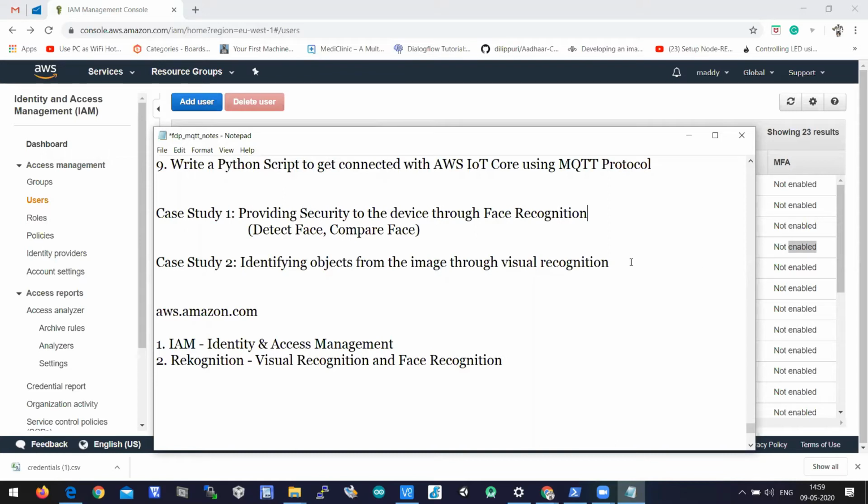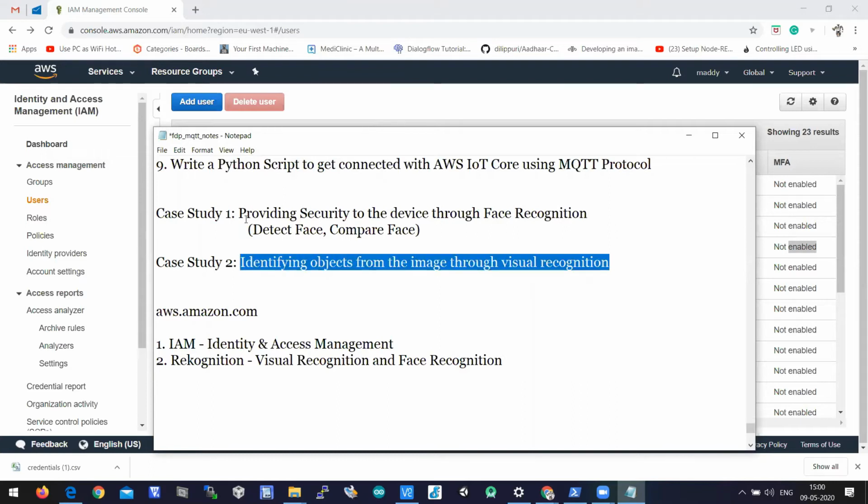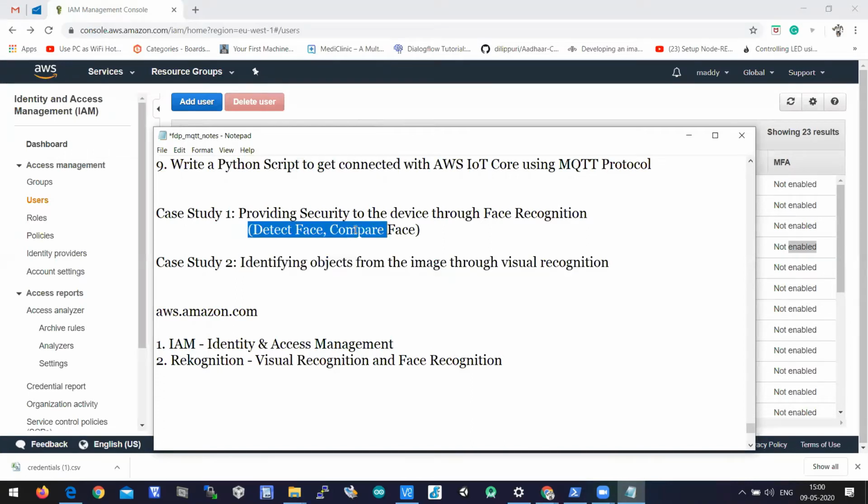So that means image analysis is what we wanted to show you in case study 2. In case study 1, we wanted to show you the face recognition process, how face recognition happens on AWS, such as detecting faces and comparing faces. To demonstrate these two case studies, we are using the IAM service, which creates a user through a program so that they can access the Rekognition service on AWS.